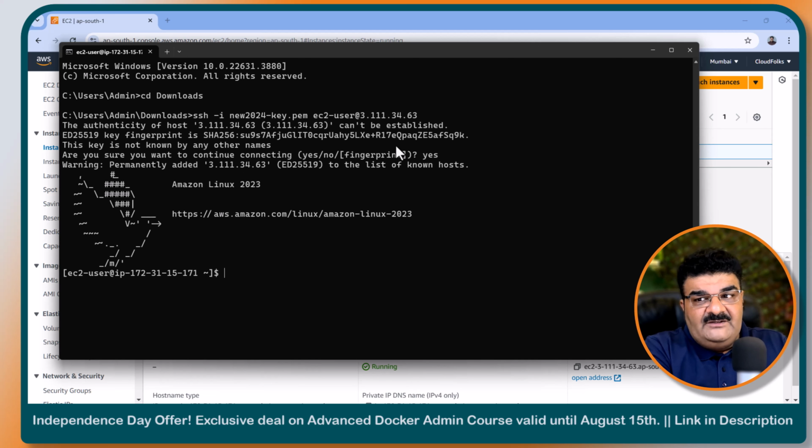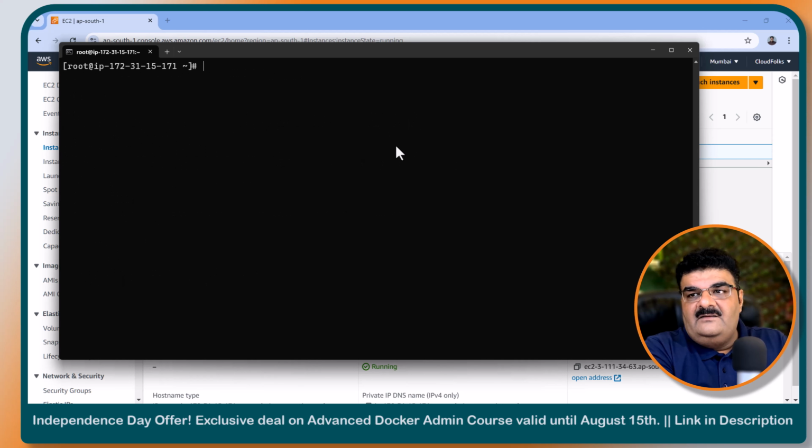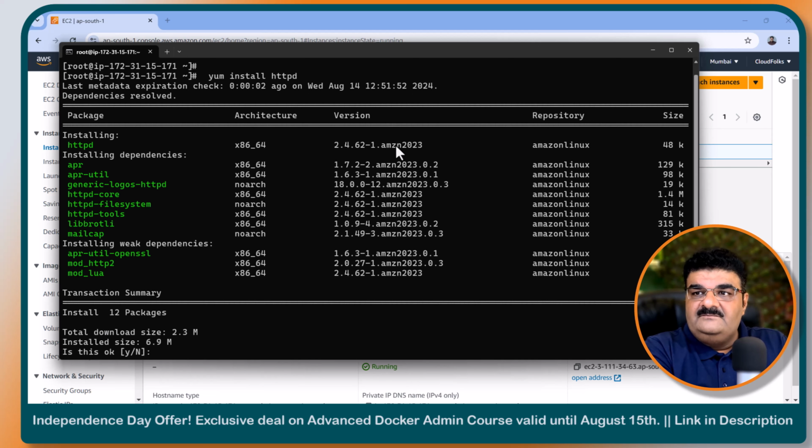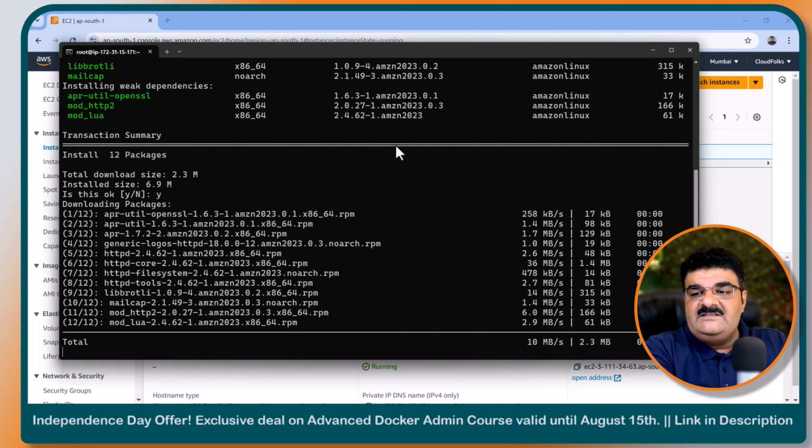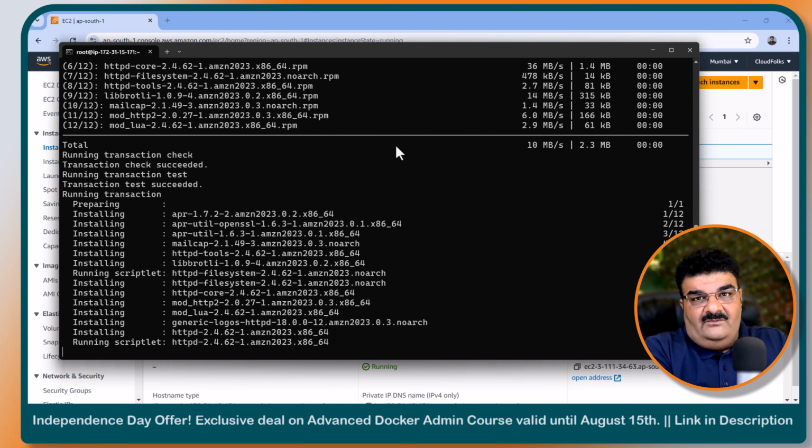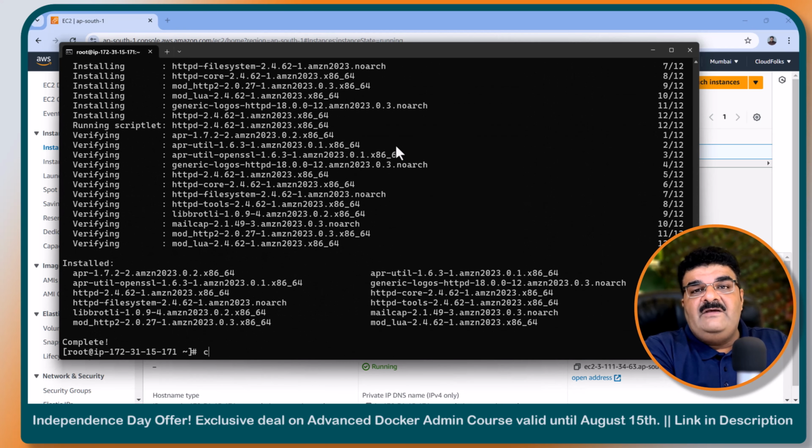Now I want to configure this instance as a web server, so going to log in as root, sudo -i, and going to install the httpd service, yum install httpd. Yes. Now with httpd, the default web page location is always cd /var/www/html.